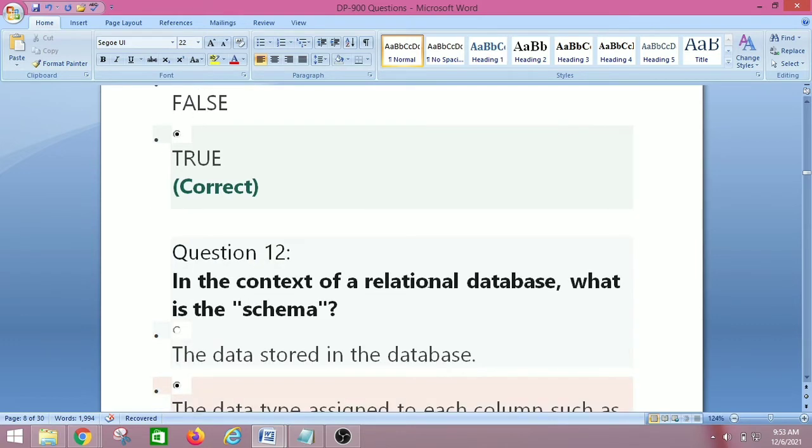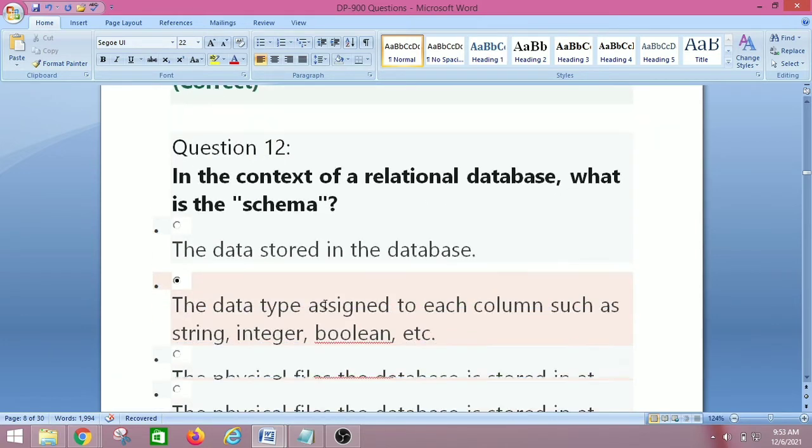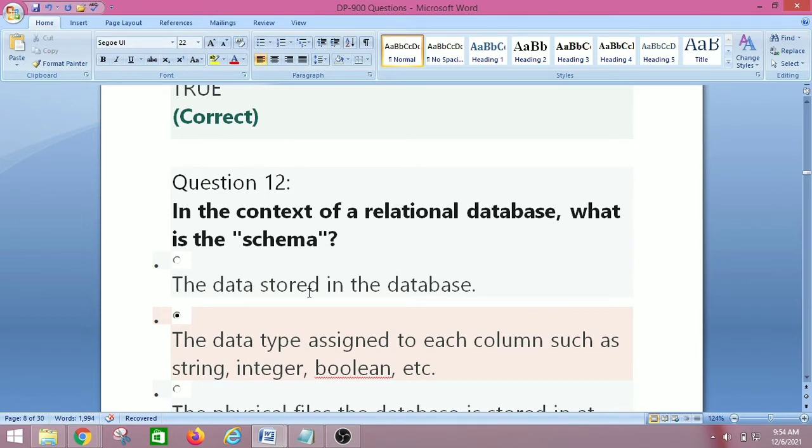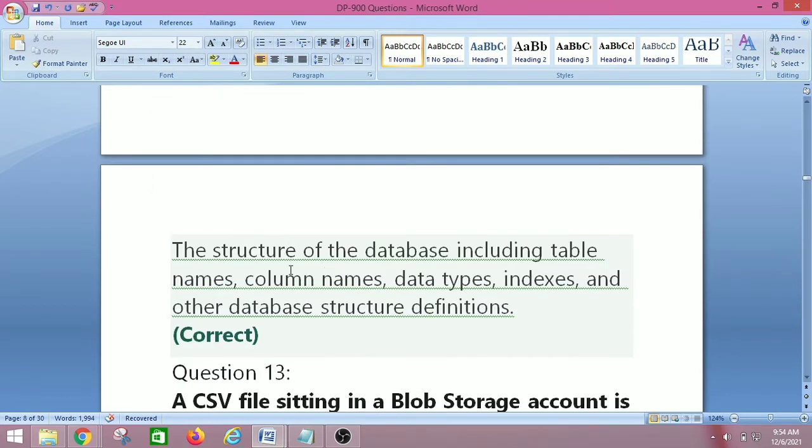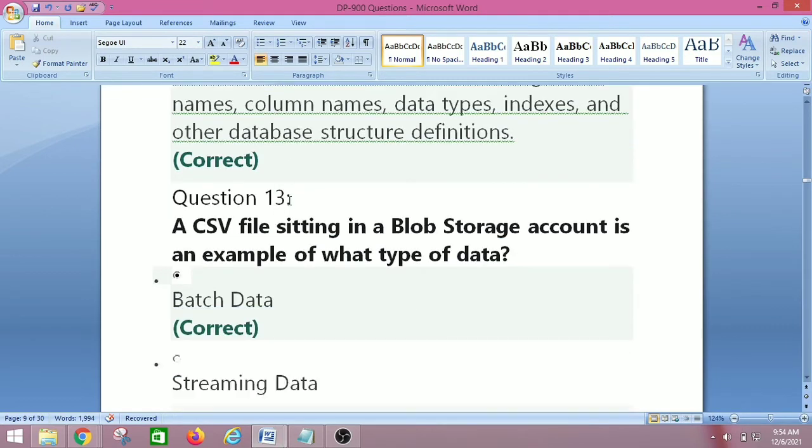In the context of a relational database, what is the schema? So the options are the data stored in the database, the data type assigned to each column such as string, integer, boolean, etc., and the physical files the database is stored in at the storage level, or the structure of the database including table names, column names, data types, indexes and other database structure definitions. So the right answer is the structure of the database including table names, column names, data types, indexes and other database structure definitions. So let's move on to the next question, that is question number 13.